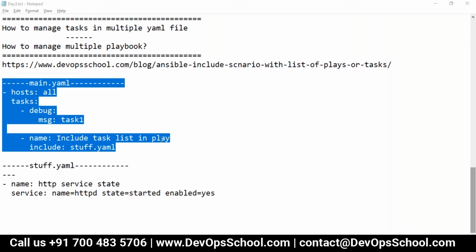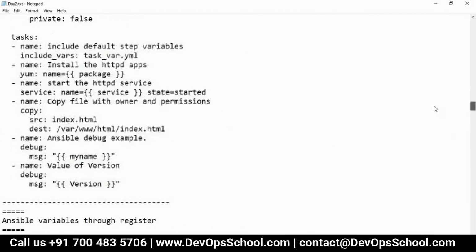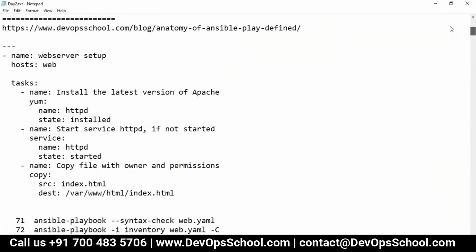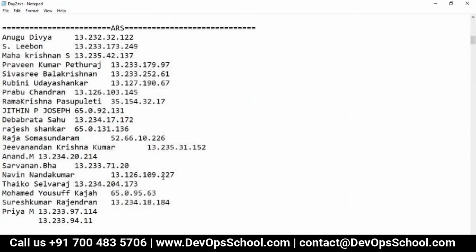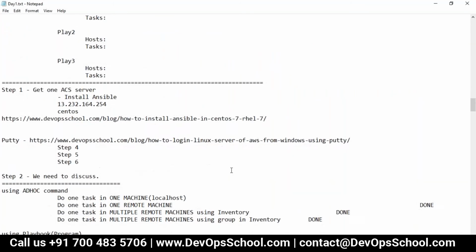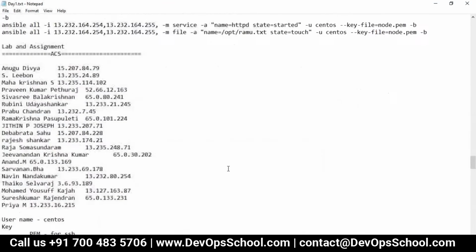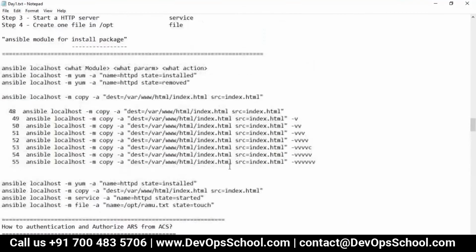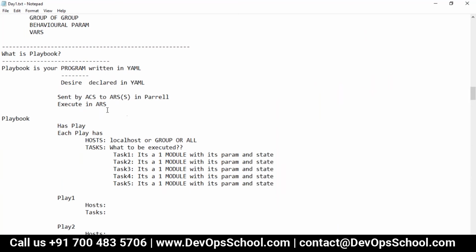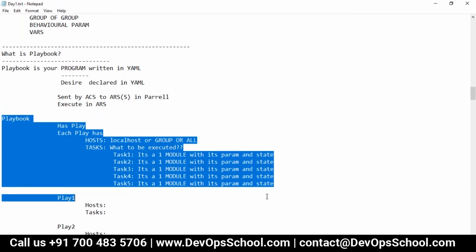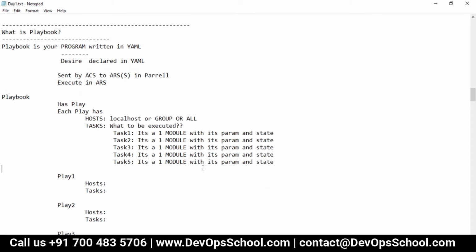So guys, I hope you remember I gave the definition of play in a very straightforward manner. Let me recall this. Let me take you to that part actually, and then only you decide. I'm not going to teach you. You decide and teach me. And here, if I go to the definition for playbook, this is a playbook, guys. So tell me, what is this? A playbook has plays. Each play has hosts and tasks.